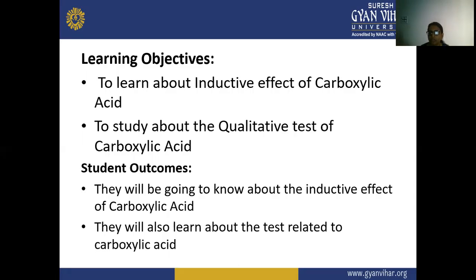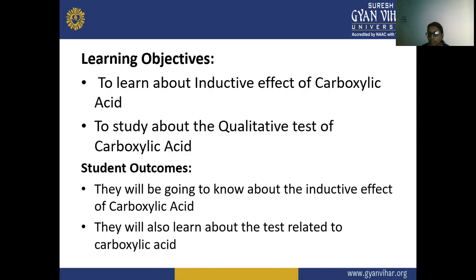Now today we are going to discuss the inductive effect of carboxylic acid, that is, how the inductive effect acts on carboxylic acid. And also we are going to study the qualitative test of carboxylic acid. The student outcome is that they will know how the inductive effect shows its effect on the carboxylic acid and what the inductive effect is.